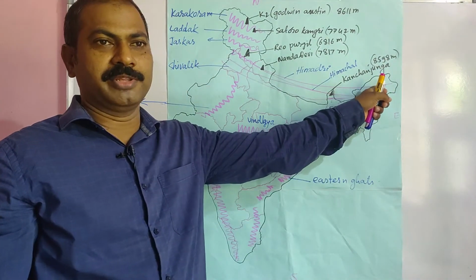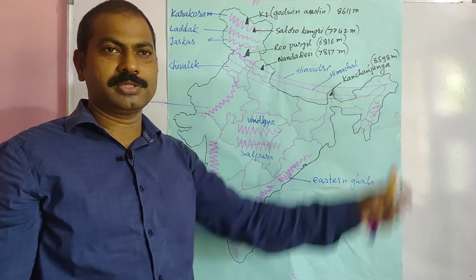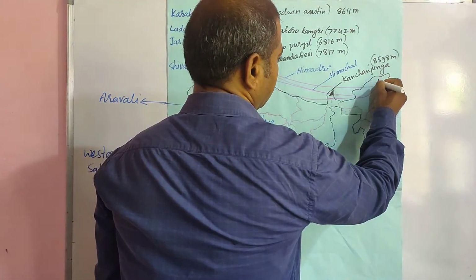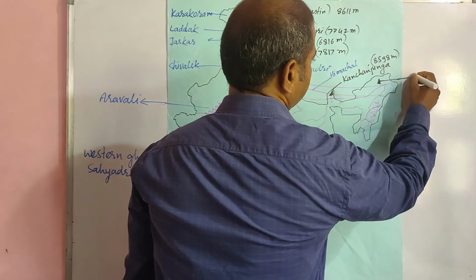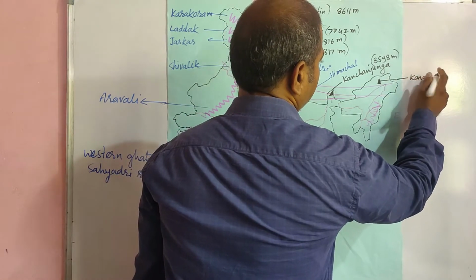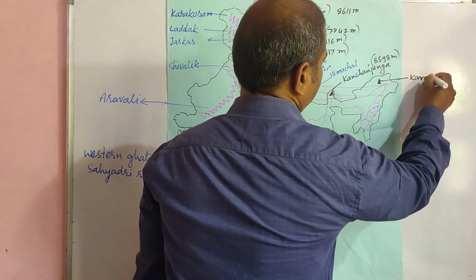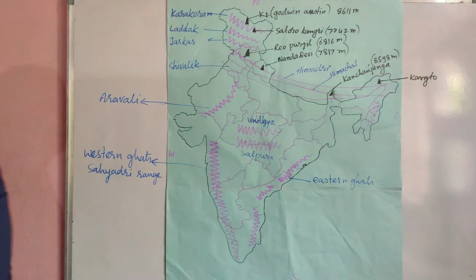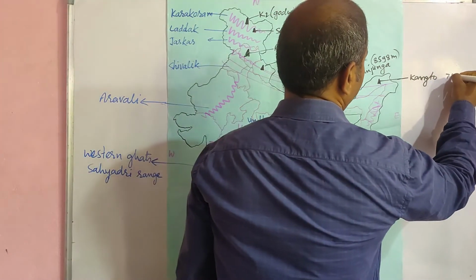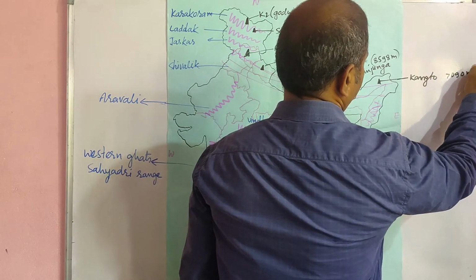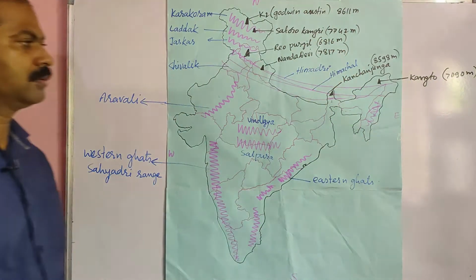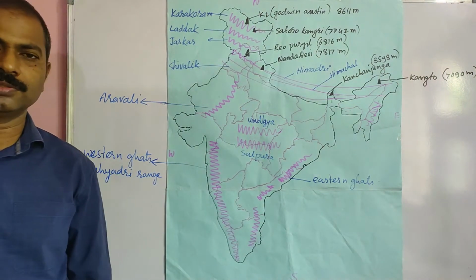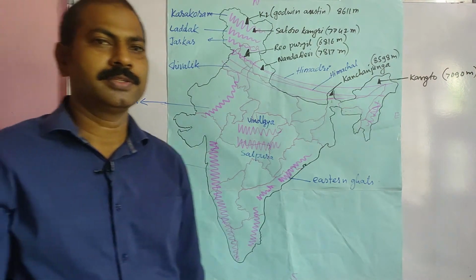in Arunachal Pradesh, Kangto peak is there. Its name is Kangto. Okay, and its height is 7090 meters. Okay, 7090 meters.